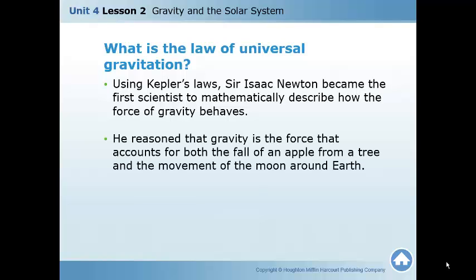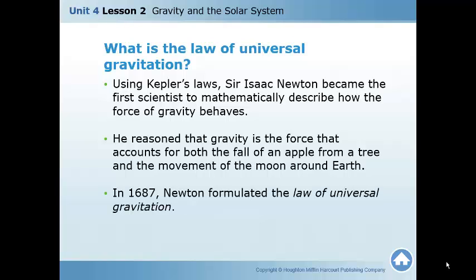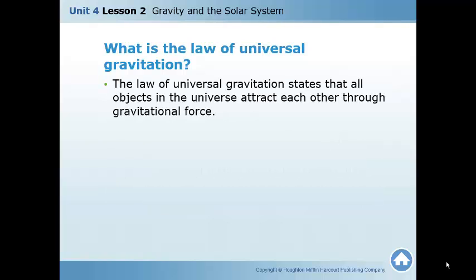He thought that gravity is a force that accounts for both the fall of an apple from a tree and the movement of the moon around the earth. In 1687, Newton formulated the law of universal gravitation. The law of universal gravitation says that all the objects in the universe attract each other through a gravitational force,